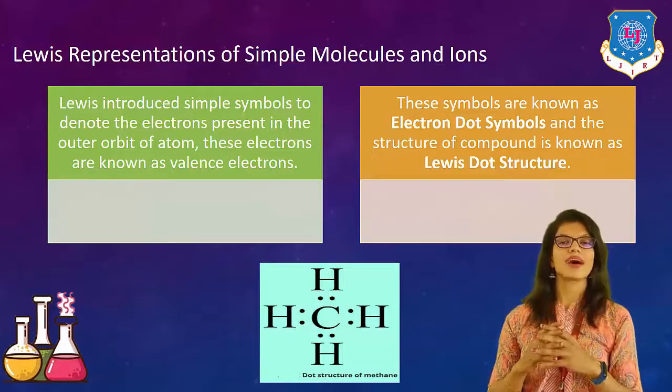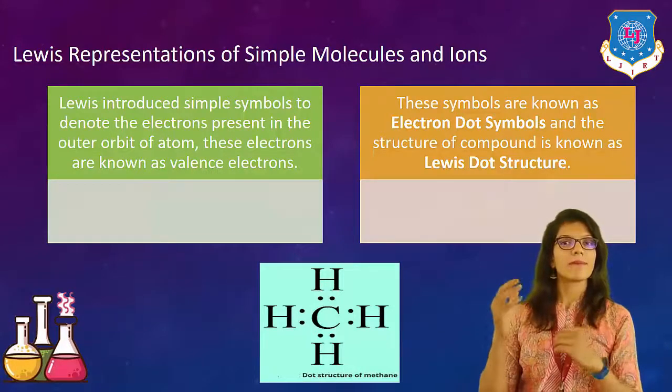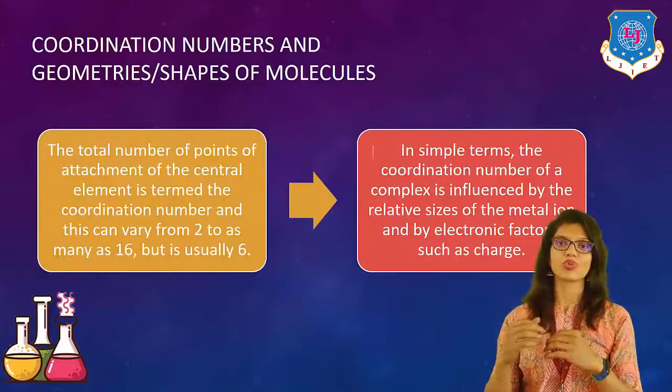The symbols are known as electron dot symbols, and the structure of the compound is known as Lewis dot structure. Here in the image I have shown you a dot structure of methane. Right? As you can see, it contains covalent bonds, so CH4. Each hydrogen is combined with carbon by sharing of its electron, one electron. Right?